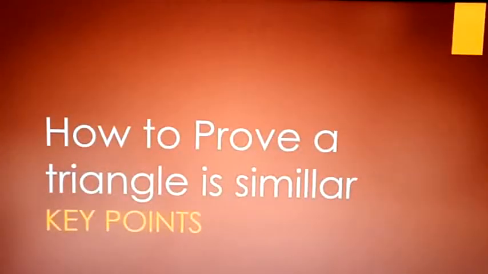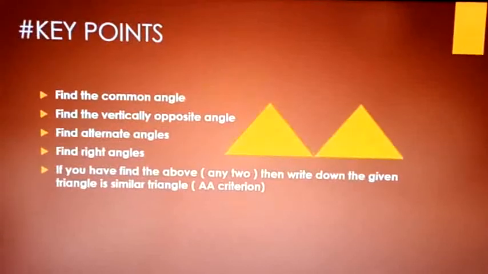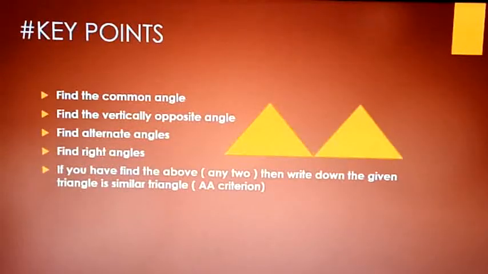Next, how to prove triangles are similar. If in the question you need to prove triangles are similar, how to remember? Just find the common angle. I'm saying the key point, children, to remember how to prove triangles are similar. First, if they have given 2 triangles, just find the common angles in them.